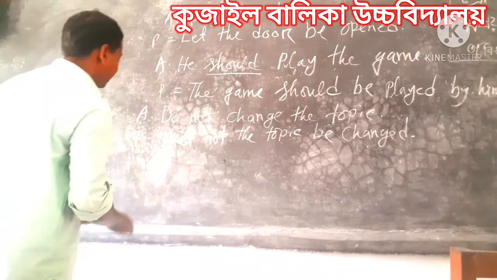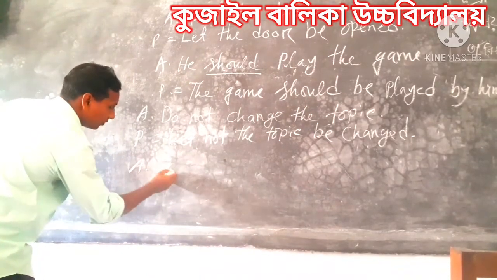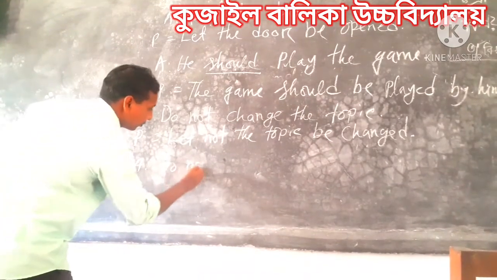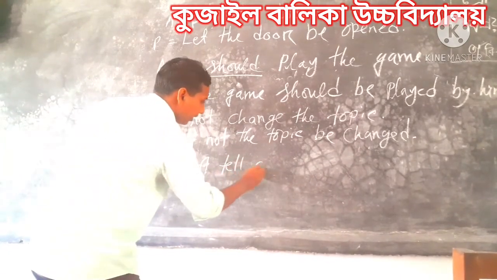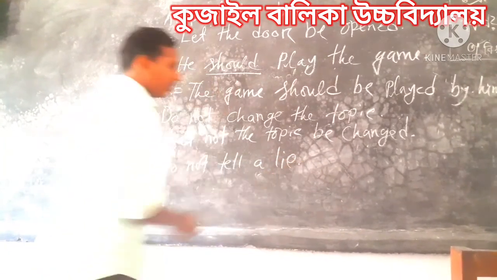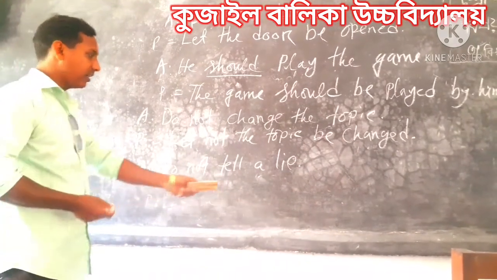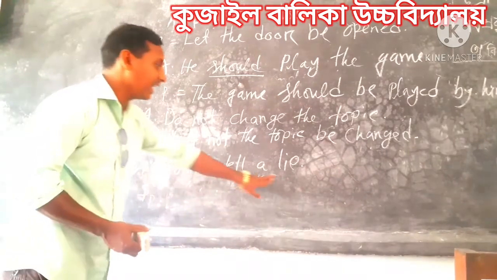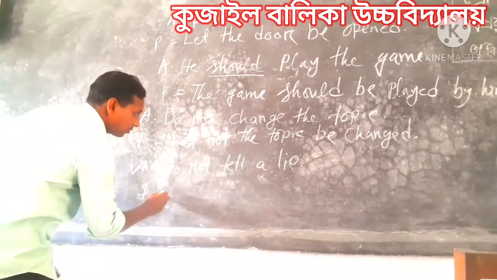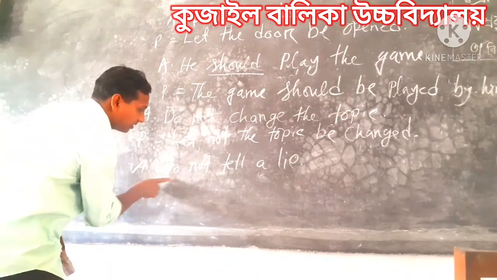We should discuss another example. Do not tell a lie. Then this active voice, if you want to make it passive, there is the object a lie. At first we should take here do not.